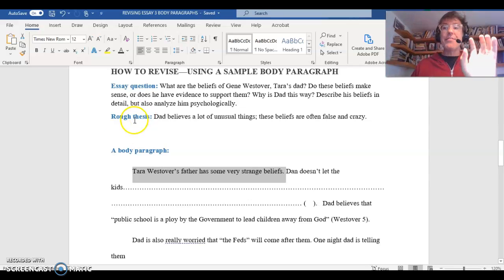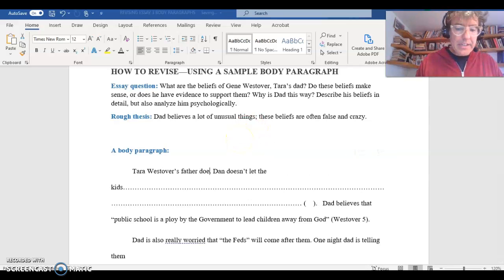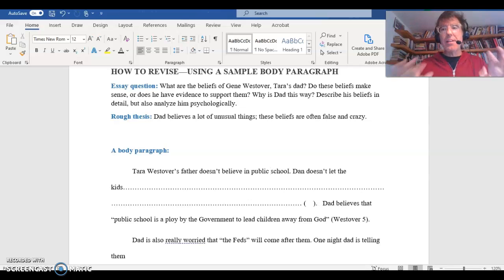One body paragraph is just something specific. So now we're going to revise it to say that Tara Westover's father doesn't believe in public school. Okay? So now it's more specific because this body paragraph is just about that strange belief. It's not about his strange beliefs in general.